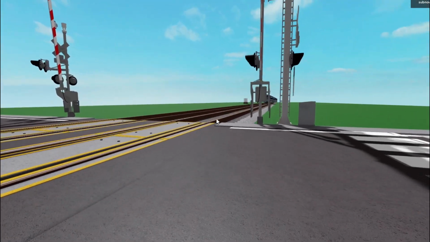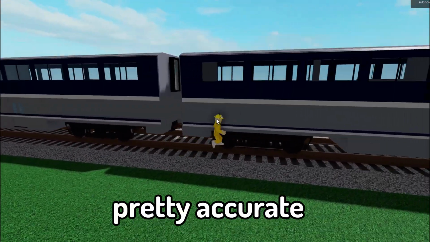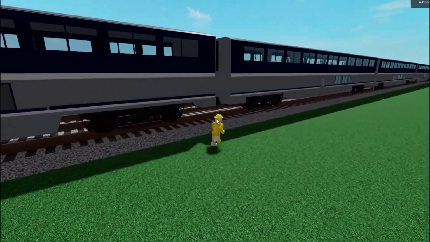Wait, where's the truck? The truck driver is not in the car anymore, of course. The train, though, is still here. Well, not much damage was taken to the train. That's a pretty accurate depiction of what happened. The train didn't explode or anything like that. It's not an airplane. The train was actually still stable.